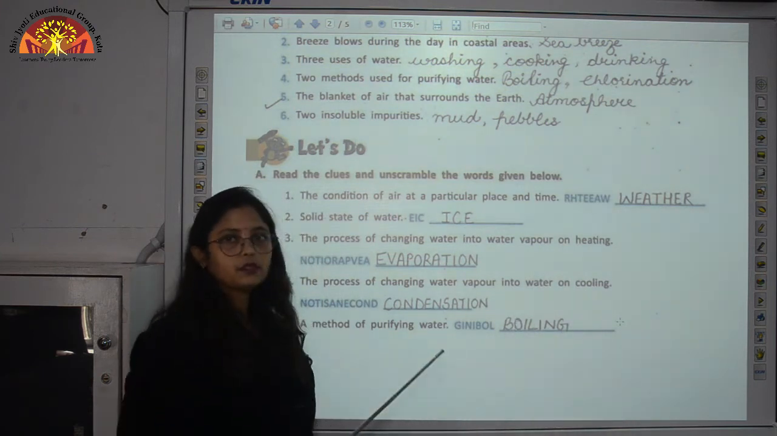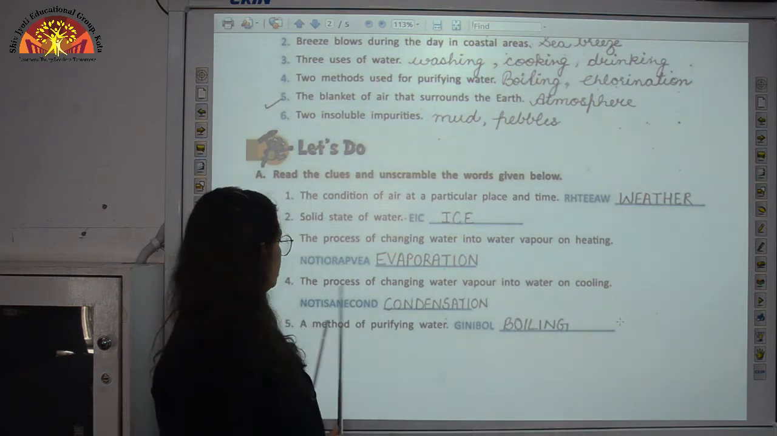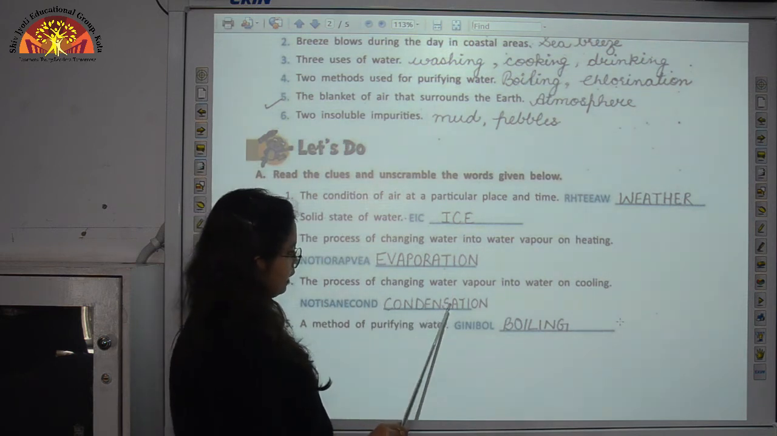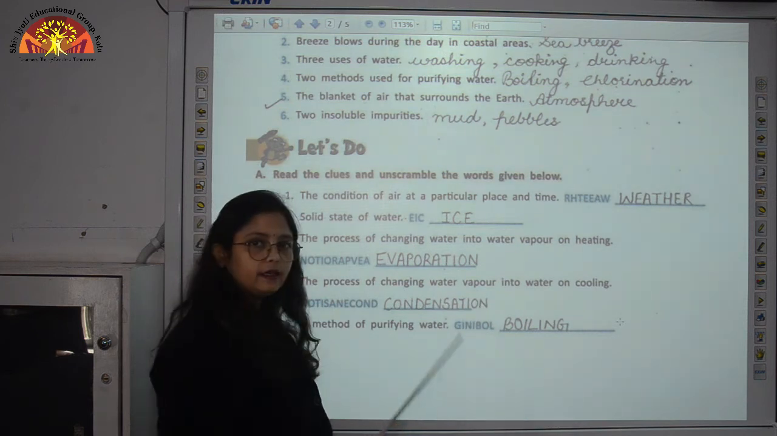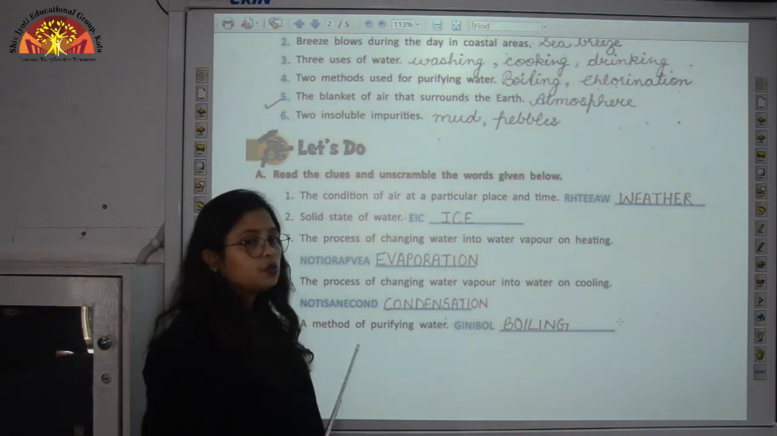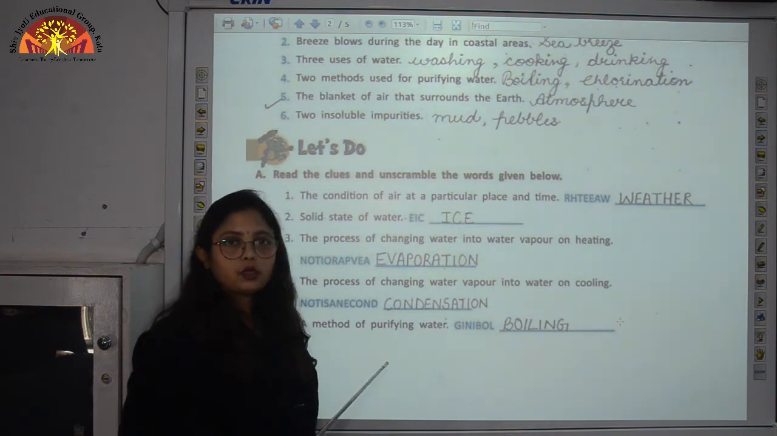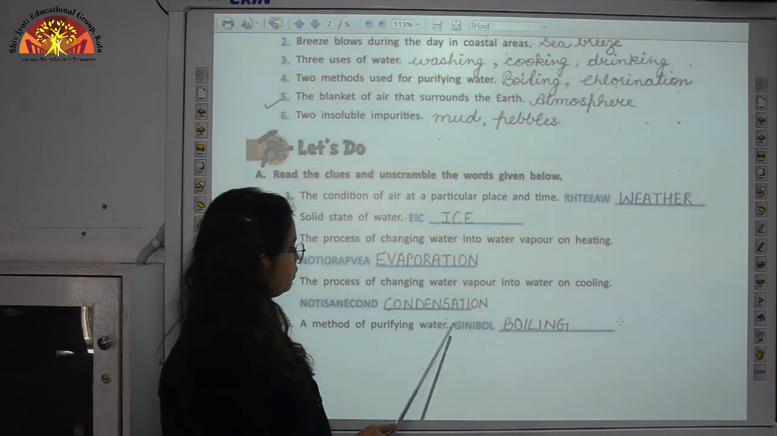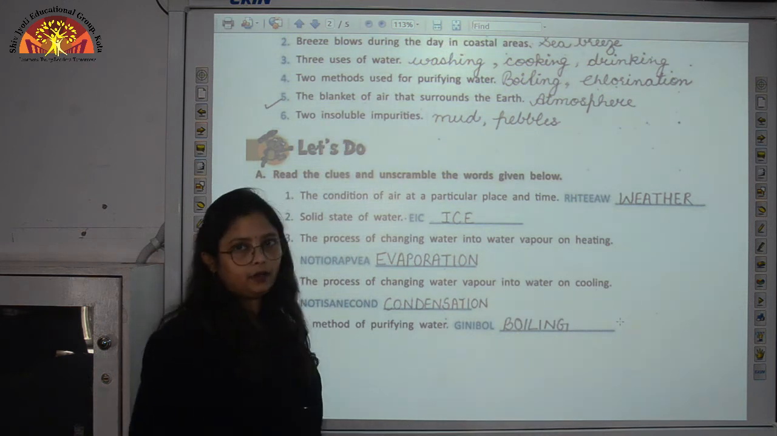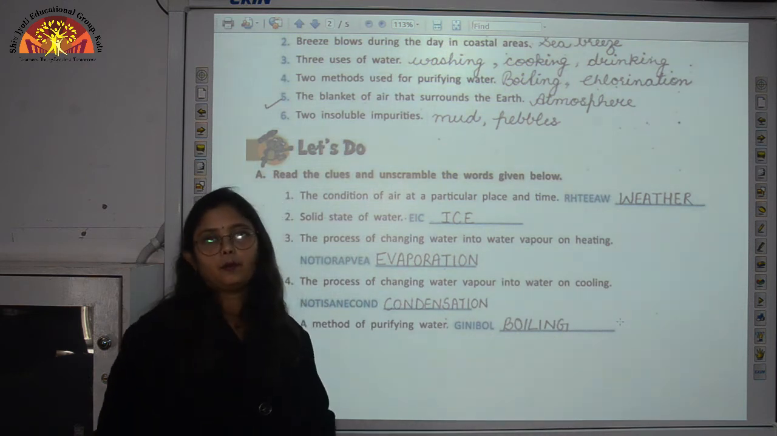So this process is called condensation. So we will unscramble it as CONDENSATION, condensation. Then a method of purifying water. So one of the methods of purifying water is boiling. So when we unscramble this spelling, BOILING, boiling. So children, this is all about the book work.